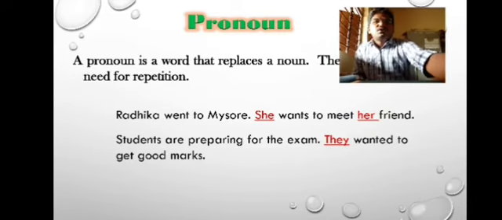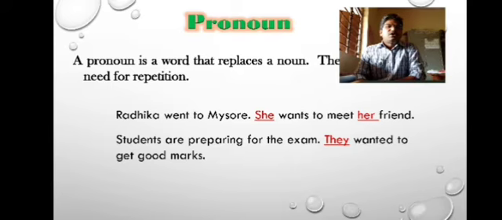Let us move towards the next part of speech, that is pronoun. I think you are very clear with the noun part. If the underlined word is a name of a person, place, thing, or an idea, that can be identified as noun, no matter whether it's a common noun or proper noun. Okay, let us come to the next part of speech, that is pronoun.